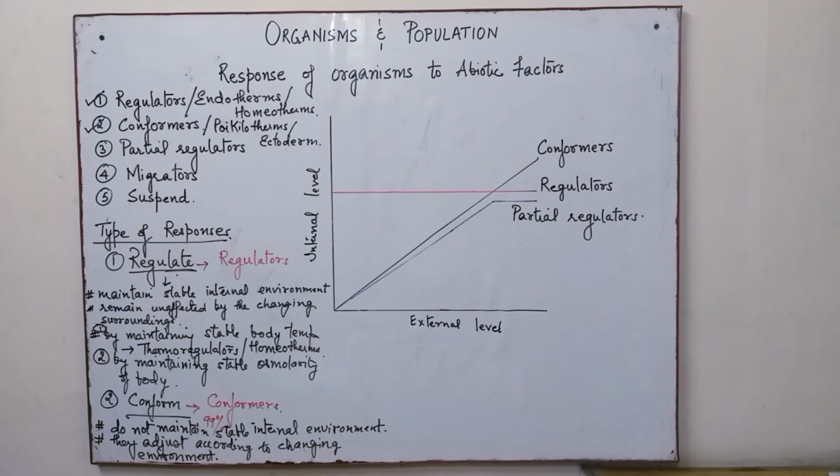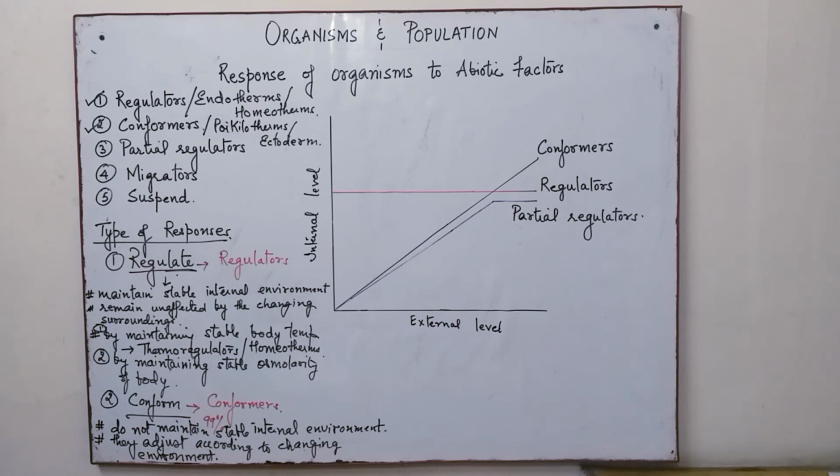Now a big question is why these conformers have not evolved as regulators. It is because regulators maintain a stable internal environment by maintaining the body temperature or by maintaining the osmotic concentration. Now, the process of thermoregulation, that is maintaining the body temperature, requires a lot of energy, and especially for small animals it will be quite expensive, as heat loss or heat gain is directly related to the surface area of the body.